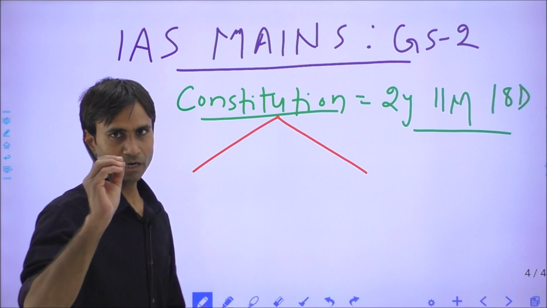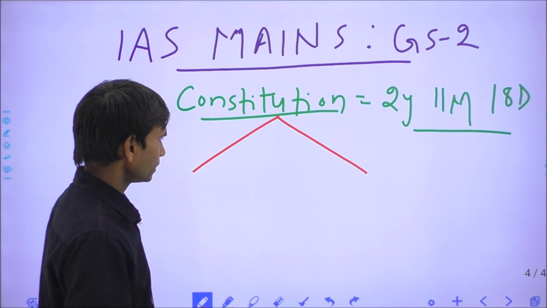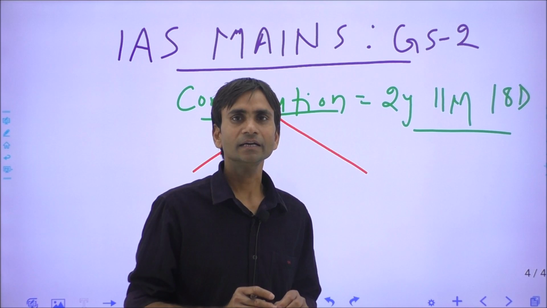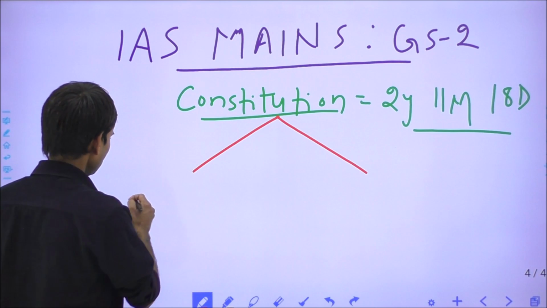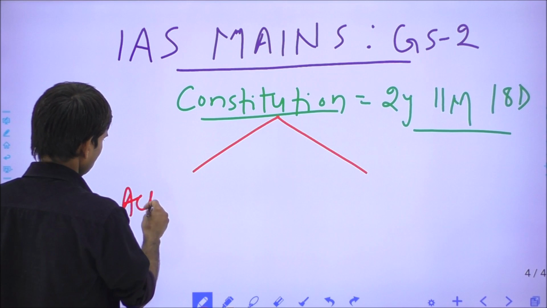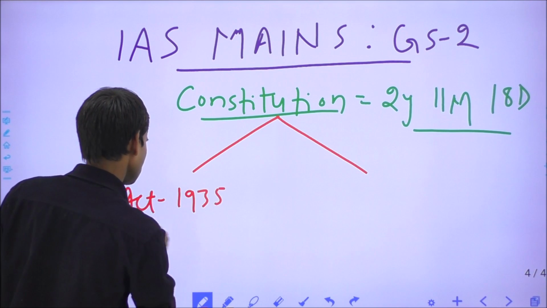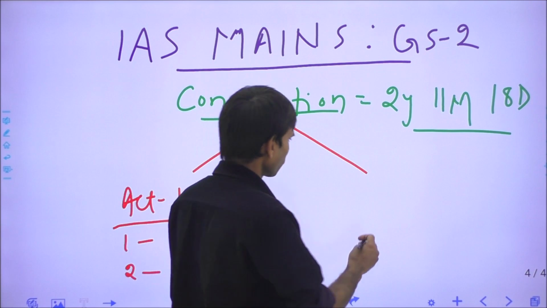This is a question of the IAS Mains Exam. Second, to what extent can we say the Indian Constitution is a borrowing bag?